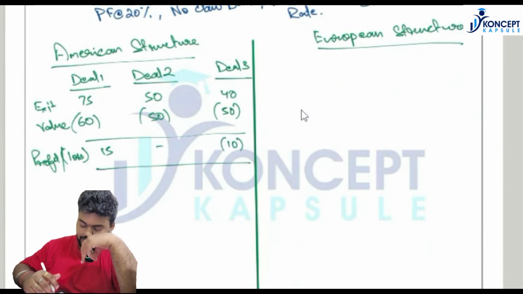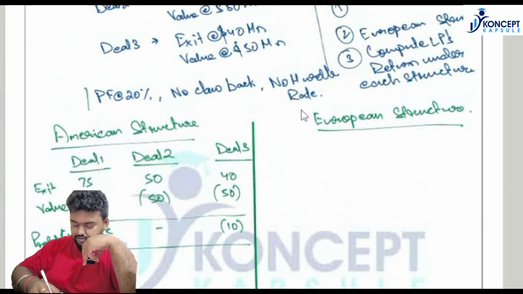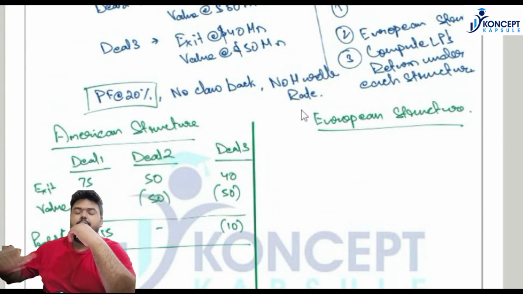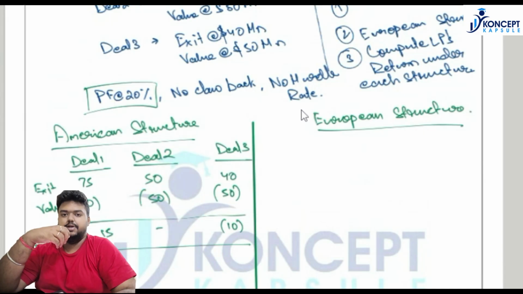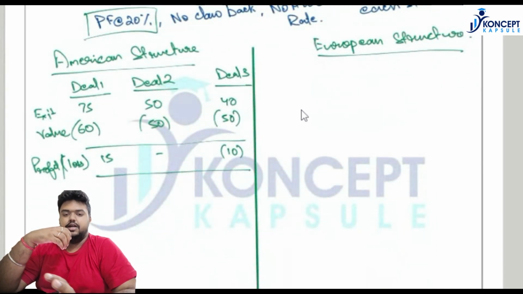Okay. See over here, it is given that performance fees is 20%, but it is nowhere written that general partner is also liable for the loss of the limited partner. So what happened in this scenario is that in a deal where there is a profit, general partner is entitled to a share. However, in a deal when there is no profit or when there is a loss, general partner is not liable to pay the amount for the losses.